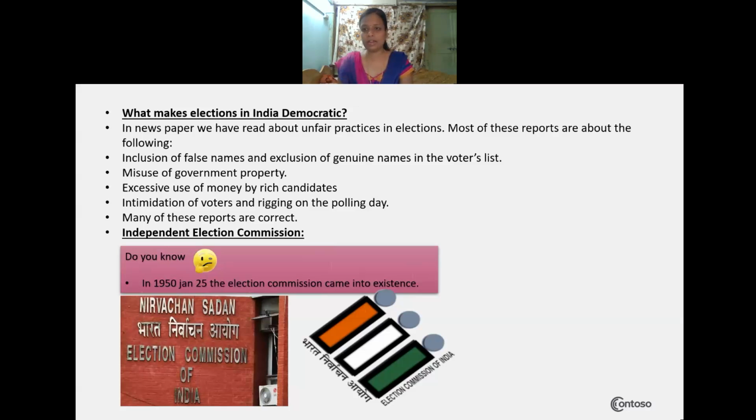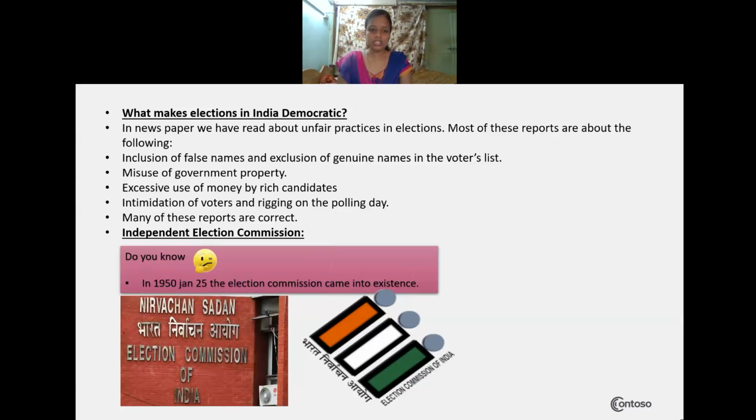They introduced the VVPAT machine. If you press a button for any one candidate, it will immediately show whether you have given the vote to the correct person or not. If you have pressed button number 2, it will show number 2, the person to whom you have given the vote. So it will be clear to the voters as well as to the candidates standing in the election that the election commission has conducted it in a free and fair way.